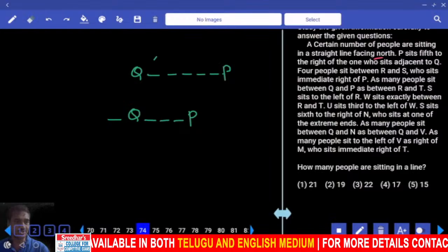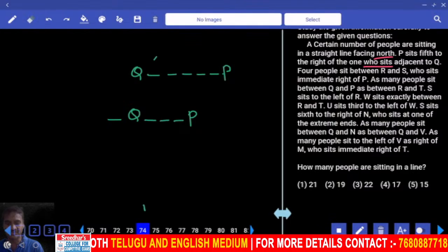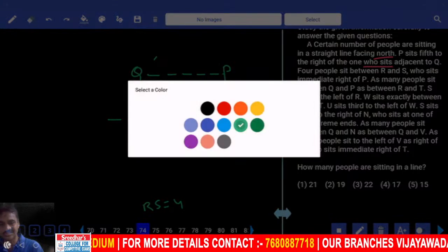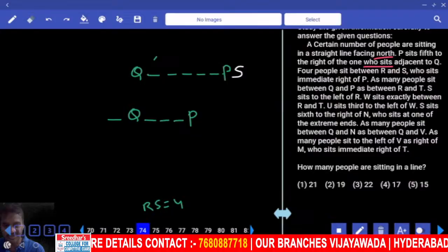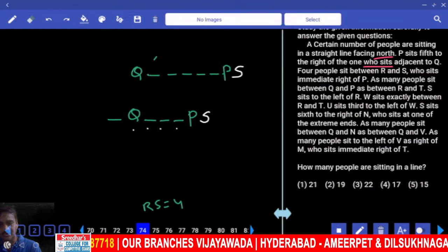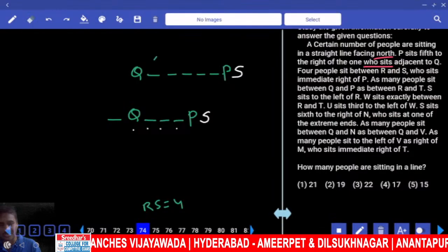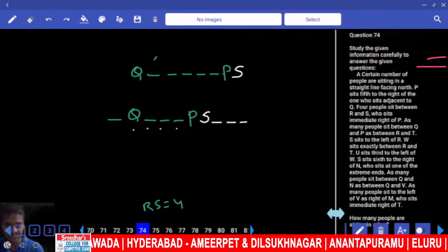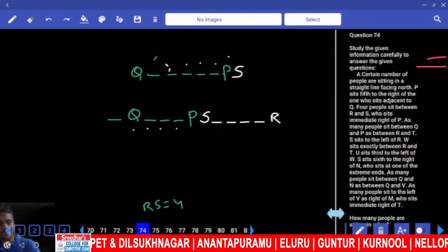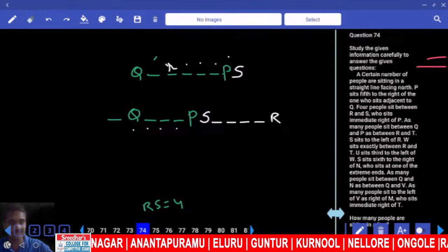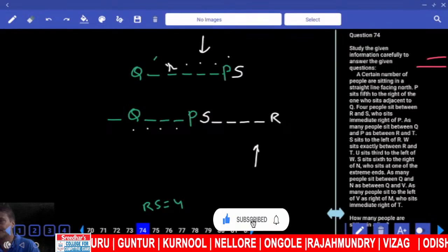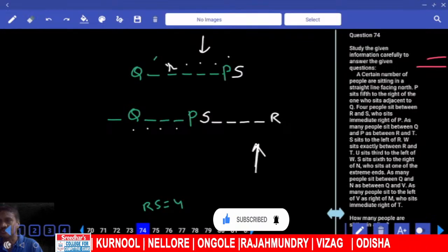My first condition is a bit complicated to take. Then 4 people between R and S. S is to the immediate right of P. Where is this S? S is to the immediate right of P. R and S, how many people? 4 people. 1 2 3 4, not possible on the left hand side. And here 1 2 3 4, right hand side is possible. Make it a zone 1 2 3 4, R can be here. R on the right hand side is also possible. There are 2 possibilities for this R. Here there is 1 possibility. Then what will you do? Then you need to try to fix this one. We have to try to do this.